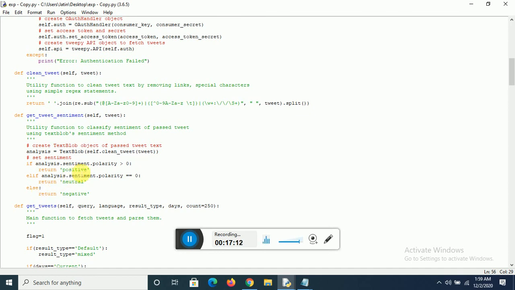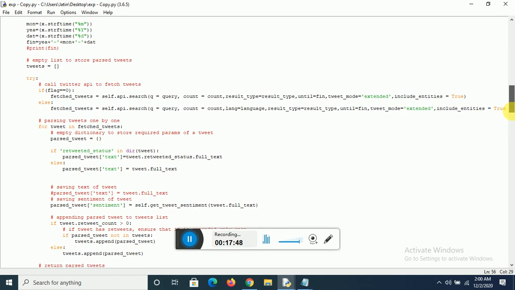So basically, polarity greater than zero means positive, polarity equal to zero means neutral, and polarity less than zero means negative. Our TextBlob will return us this parameter called polarity, which we will use to judge whether the tweet was positive, neutral, or negative. The range of polarity is between -1 to 1. So TextBlob returns us a value between -1 to 1, and accordingly we use it to analyze our sentiment. So basically we return this sentiment,